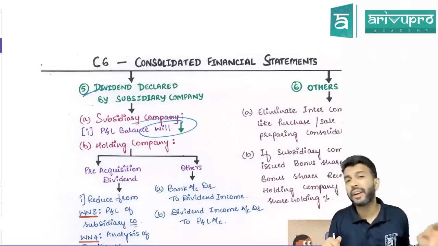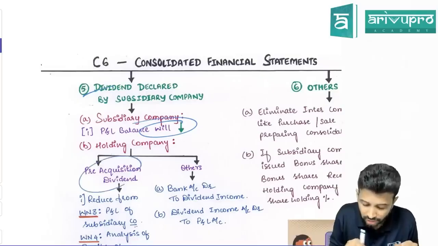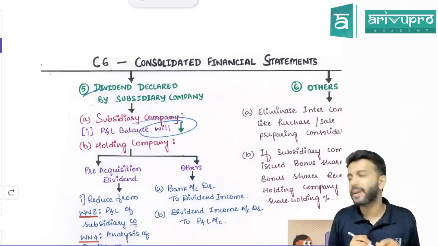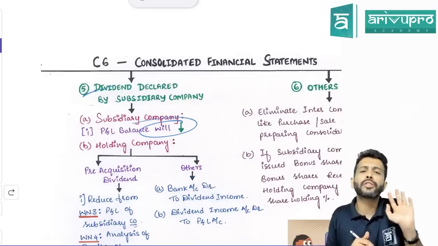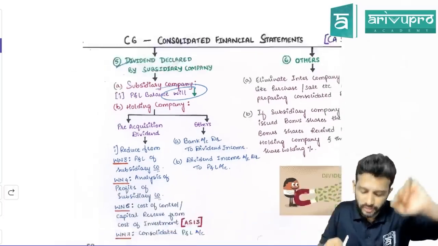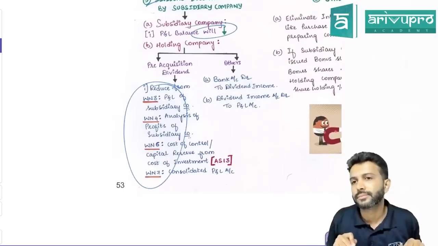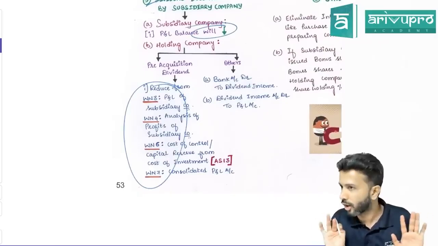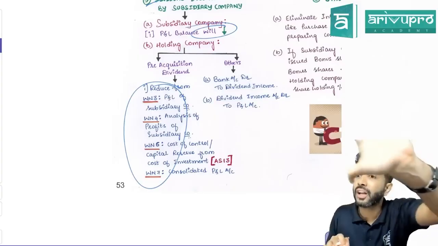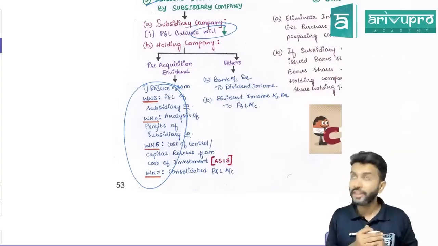Now first you need to check whether it is a normal dividend or a pre-acquisition dividend. If it is a pre-acquisition dividend, as a formula, reduce it from working note number 3, 4, 6, 7. If you don't want the logic, simply remember that. Why is it 3, sir?